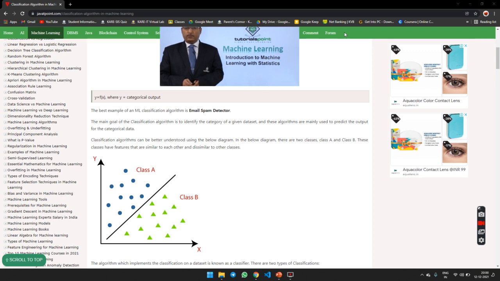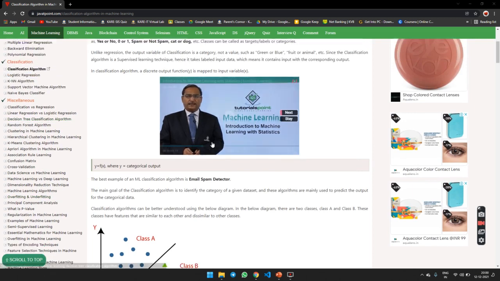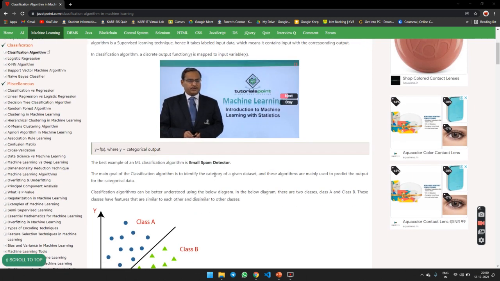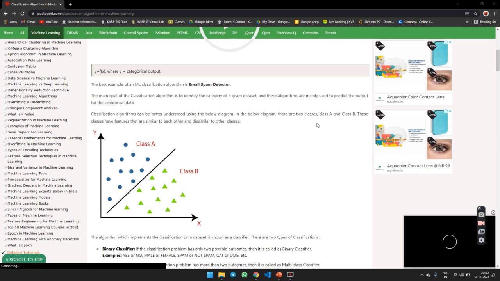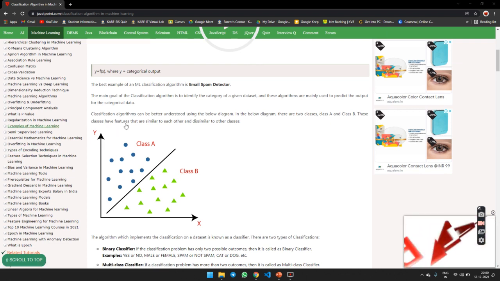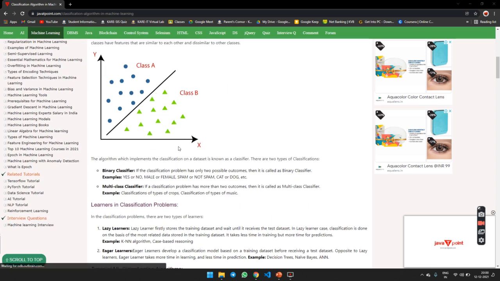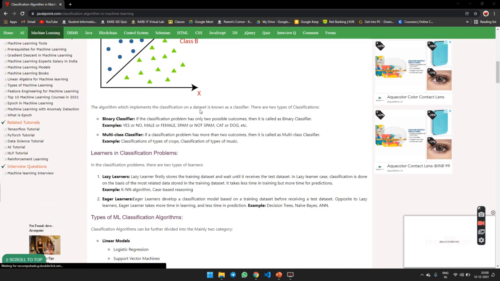The algorithm is mainly used to predict the output of a category value. The classification algorithm can be better understood using the below diagram. There are two classes, A and B. These classes have features that are similar to each other and dissimilar to other classes. The algorithm which implements the classification is known as the classifier. There are two types of classification: one is binary classifier and the other is multi-class classifier.